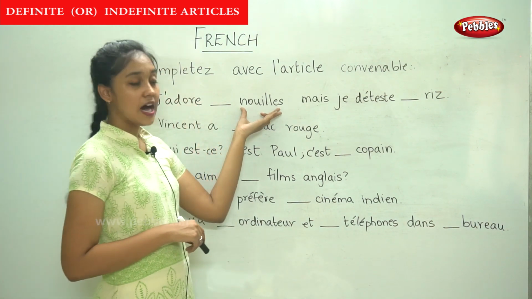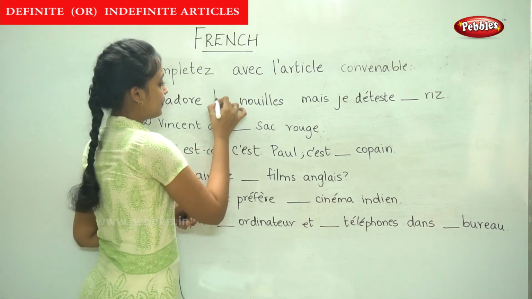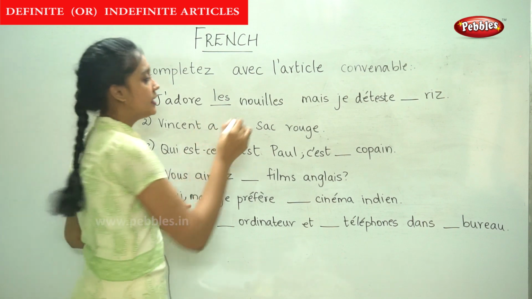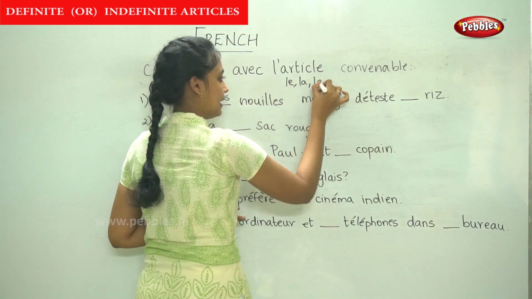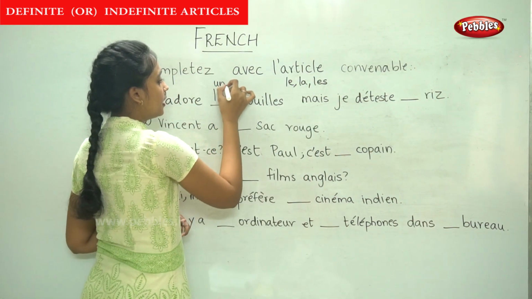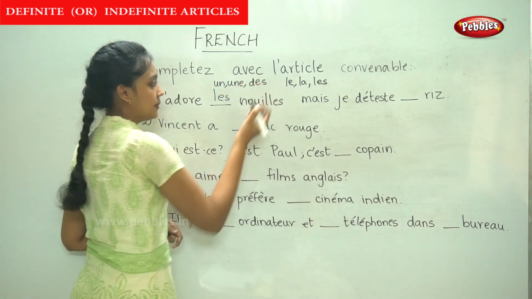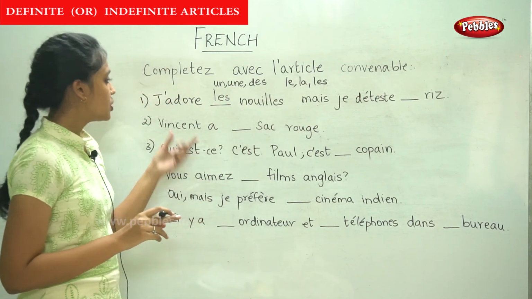And since our noun here is in the plural form, it would be les. If you remember, the definite articles are le, la and les, and the indefinite articles are un, une and des. So these are the 6 articles in French.